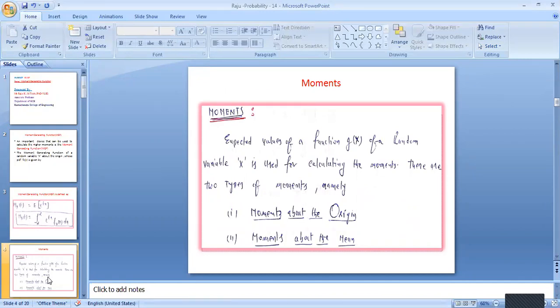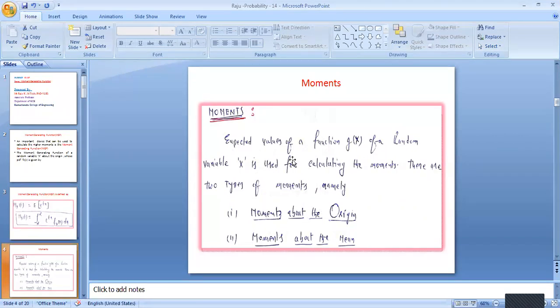If we calculate the second moment, it is called the variance or dispersion about the mean. So the first moment m1 is the sum from n equal minus infinity to plus infinity of x_i into probability of x_i. That gives the first moment value.